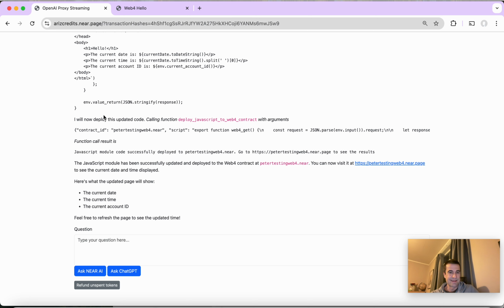So this is the power of tool calls, which is part of the OpenAI API, but it's also supported by Near AI. And what you could see here is that we could use both Near AI and ChatGPT for the same thing. As I've shown you in other demos, when using this ChatGPT, we are using these Arise tokens. It's a fungible token which is behind this contract here, arisecredits.near. So this is briefly what I'm hacking on right now.